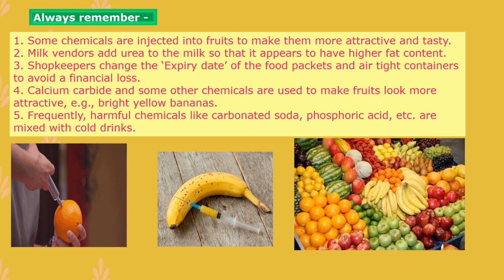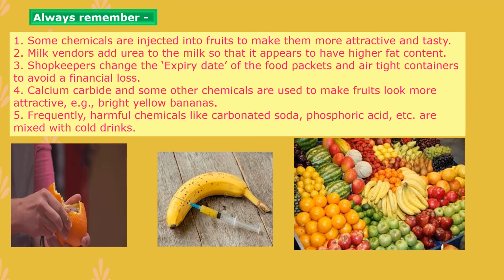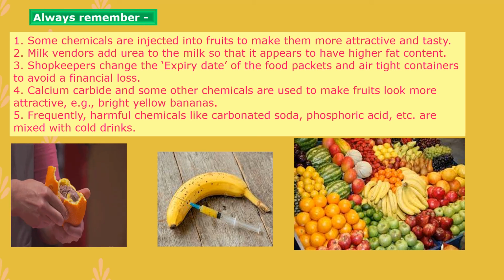Now let us see, always remember. Some chemicals are injected into fruits to make them more attractive and tasty. Milk vendors add urea to the milk so that it appears to have higher fat content. Shopkeepers change the expiry date of food packets and airtight containers to avoid financial loss.